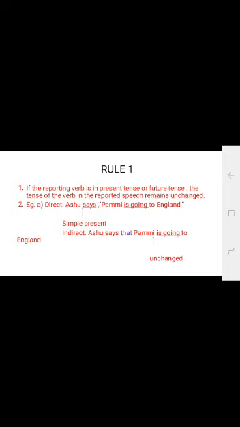For example, direct sentence: Ashu says, "Pammi is going to England." So, says is a simple present. How are we going to narrate in indirect speech? Ashu says that Pammi is going to England. It remains unchanged. Only we use the conjunction that. And you can see how we have highlighted the inverted commas in a different shade to understand better.